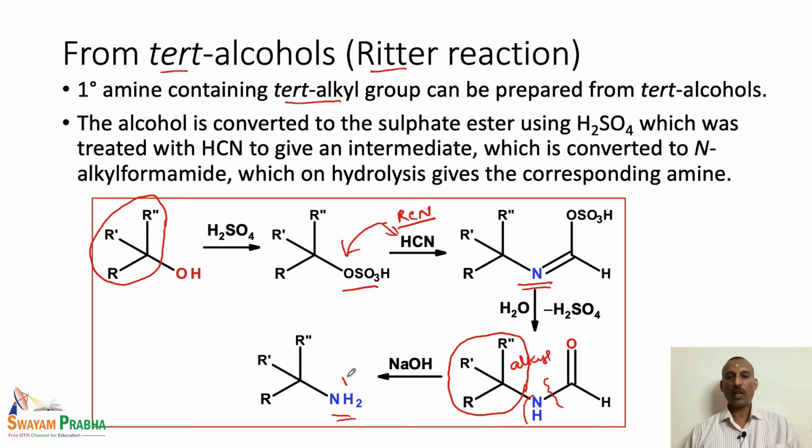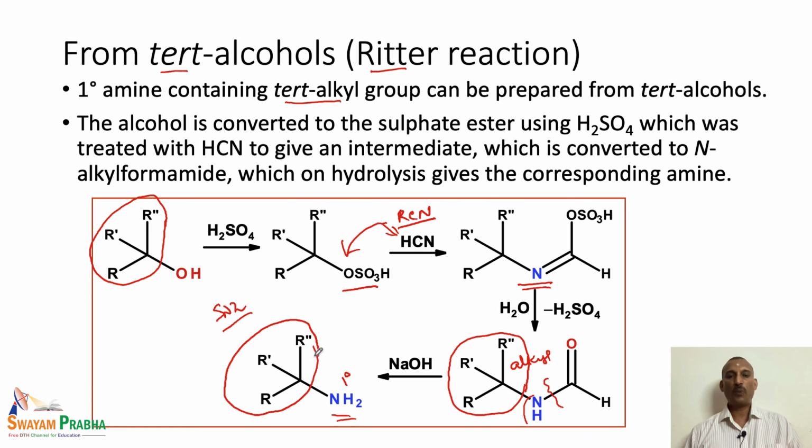This is the primary amine having a tertiary alkyl group. This is the best method for preparing primary amines having tertiary alkyl groups. The Gabriel phthalimide synthesis cannot be used for the preparation of this tertiary alkyl unit, because that is mainly used for primary alkyl compounds only, since the SN2 reaction of primary alkyl halides happens much better than that of tertiary alkyl halides.